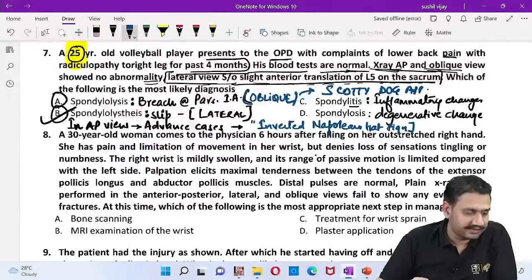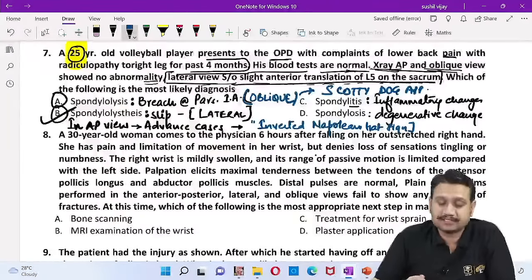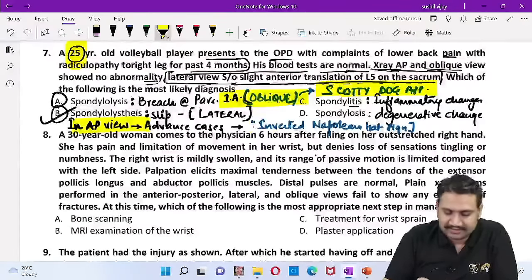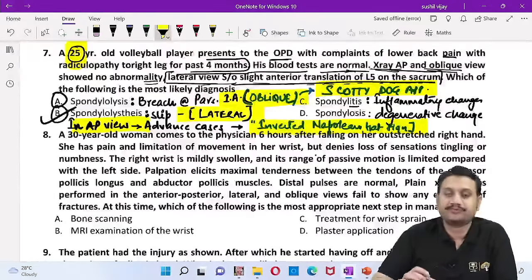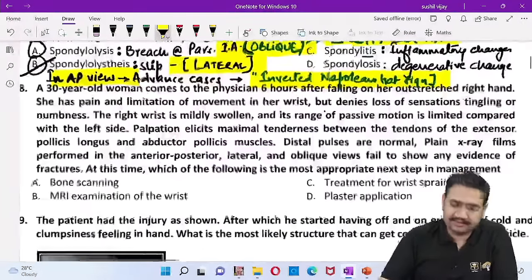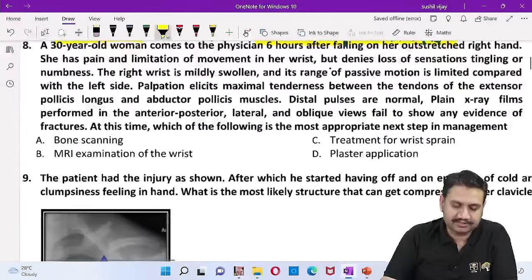I've given you the reason, I believe. Okay, so this is listhesis. So please mark and remember the important areas. Scotty dog, oblique view, advanced cases, inverted Napoleon sign. Best way is always the lateral view. This is our listhesis. Okay, this is our listhesis. I hope this point is clear to everybody.